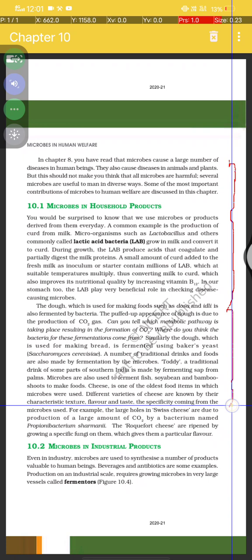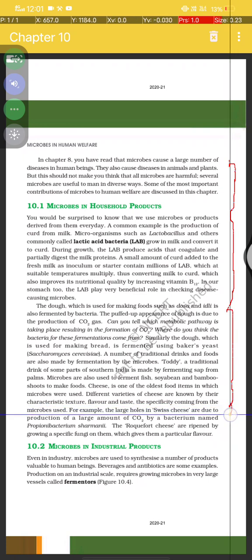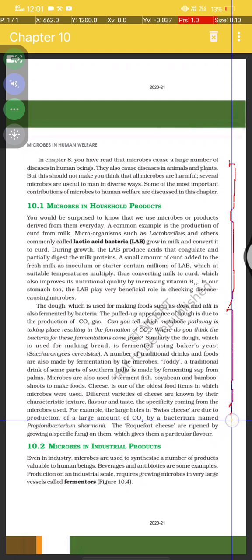For example, the large holes in Swiss cheese are due to the production of a large amount of CO2 by a bacterium named Propionibacterium sharmanii.